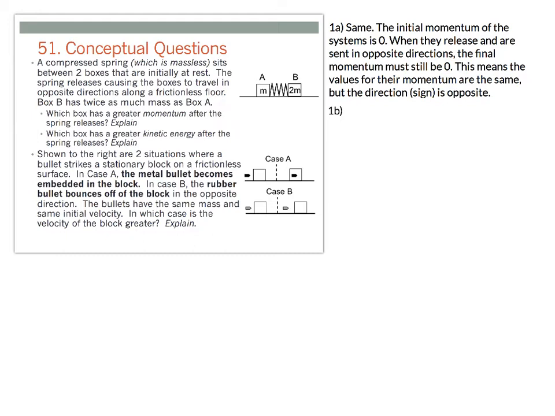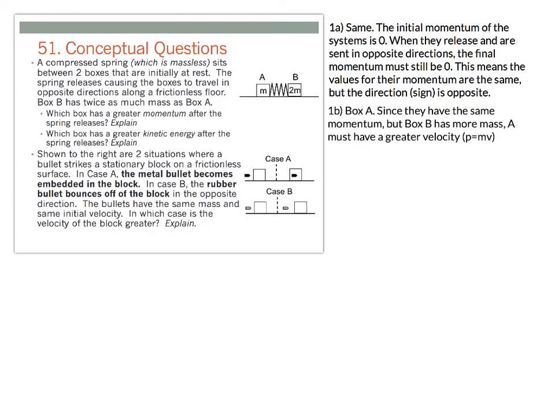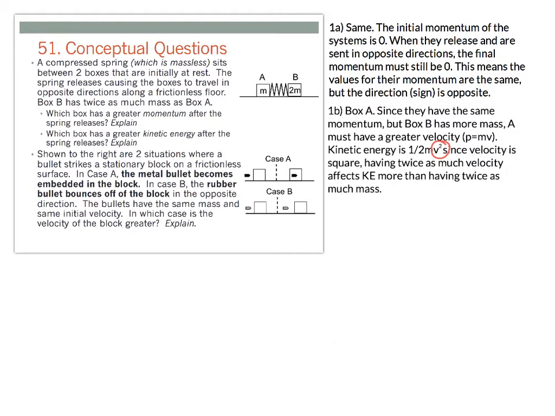For part B of this question, it asks which box has a greater kinetic energy when the spring is released. And the answer for this one is going to be box A. There's two ways of thinking about this one. The first is that since they have the same momentum, but box B has more mass, that means that box A must have the greater velocity. And we know that kinetic energy is proportional to 1/2 mv squared. So since the velocity term is squared, having that greater velocity, having twice as much velocity, actually means a greater kinetic energy than B, where the mass is twice as much, but that mass term is not squared.